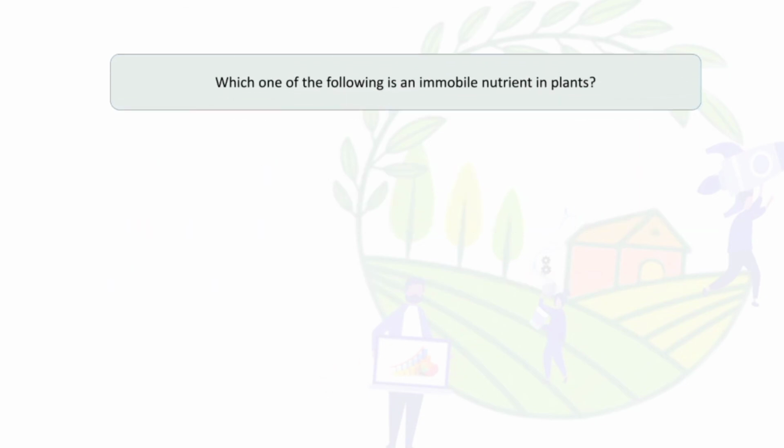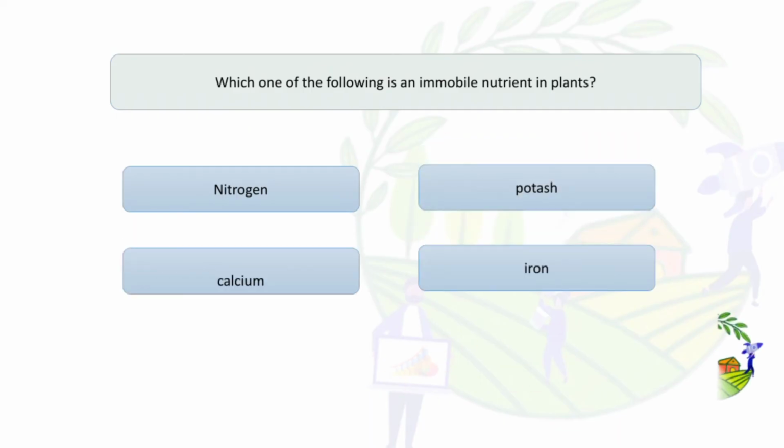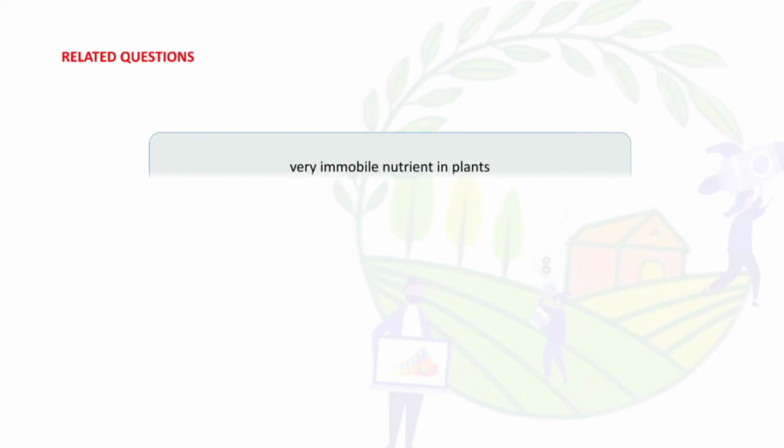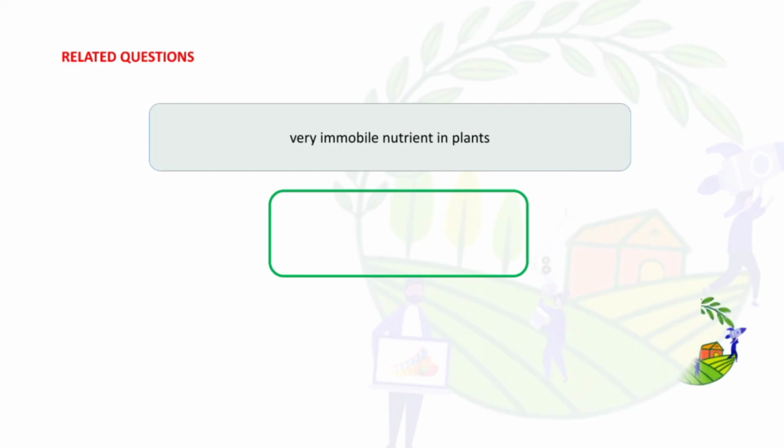Okay. Next, which one of the following is an immobile nutrient in plants? Nitrogen, potash, calcium, iron. So the answer is calcium. And related question: the very immobile nutrient in plants is calcium.